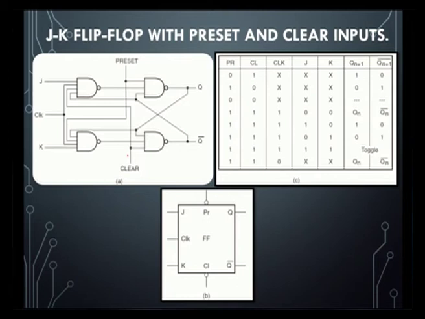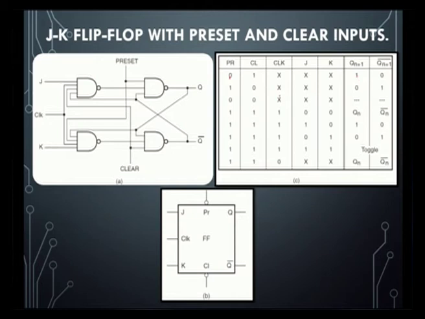So what will happen, as already said: clear should be 0 and preset will be 1, then we get the output Q as 0. This is the output according to our definition. Q1 should be 0 when clear is 0 and preset is 1, and the logic 1 output state will be achieved when clear is equal to 1 and preset is equal to 0. That will also appear here.